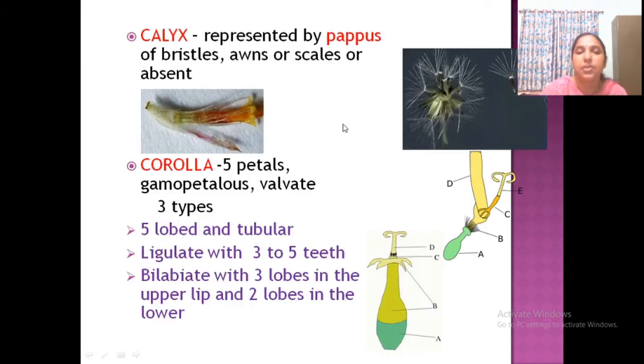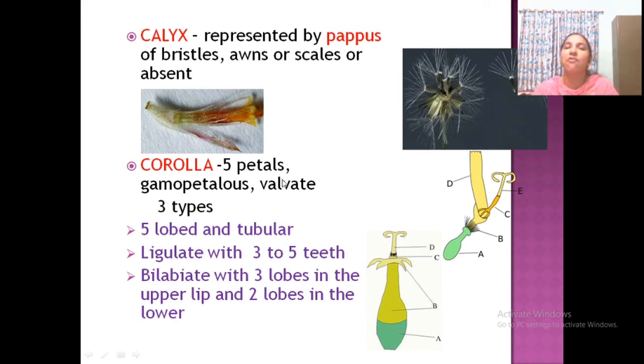Okay. Now, the first part is calyx. This is very important, something different in this family. Calyx usually has the unit we studied, sepals. But here, calyx is represented by pappus. What do you mean by pappus? Pappus are the small, finest hair-like structures. So, calyx is modified into pappus. See, this is the outer pappus, attached to the seed. Pappus may be bristles, small brush-like awns or scales, or may be absent.